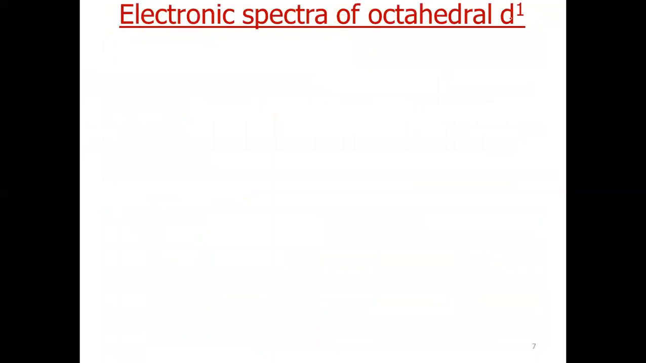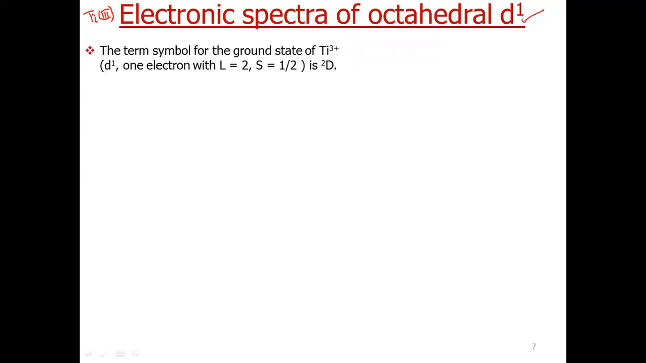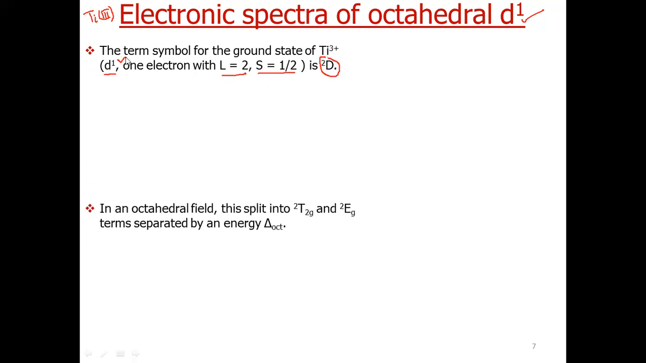Now we will discuss the electronic spectra of a d1 system. We will take the example of a titanium plus 3 complex. Now titanium plus 3 complex is a typical d1 system. It has one electron in the d orbital. Now for a d1 system, small s is half, capital S will also be half, and L is 2 because it is in the d orbital. So it will give rise to the symbol 2D. So 2D is the symbol for a d1 system.